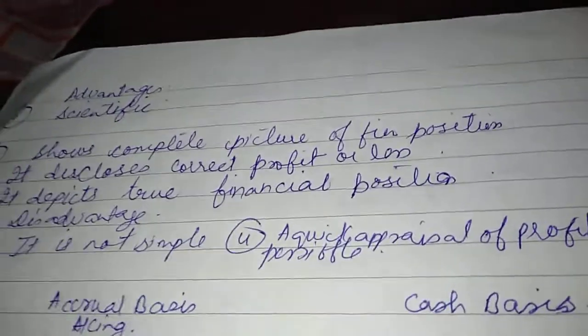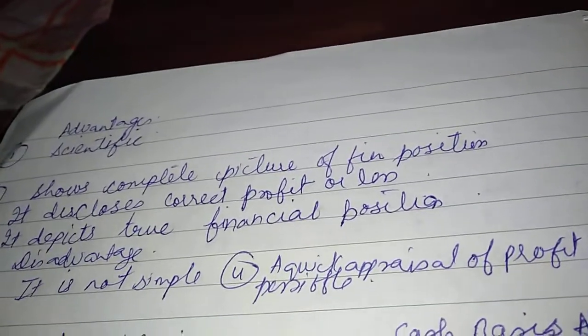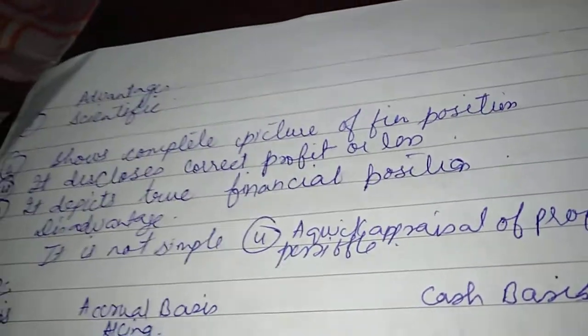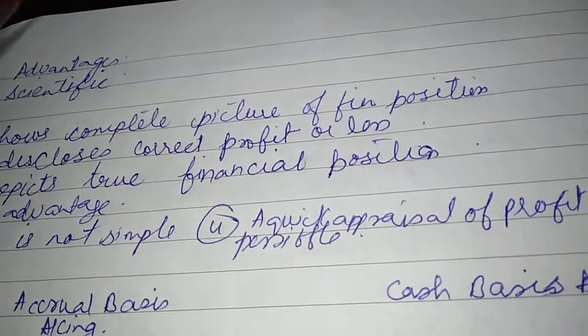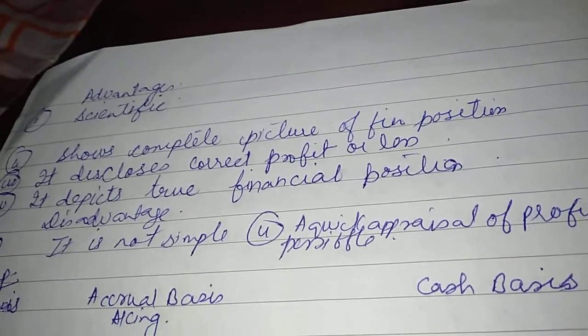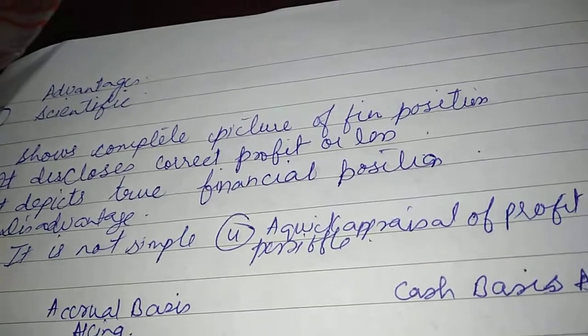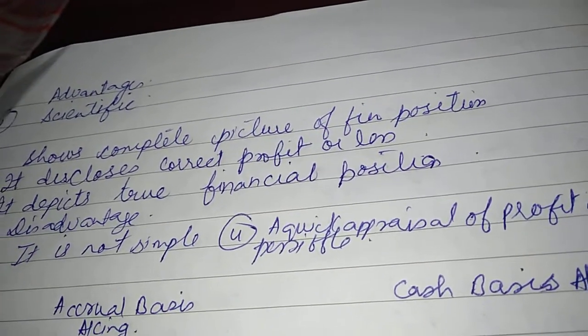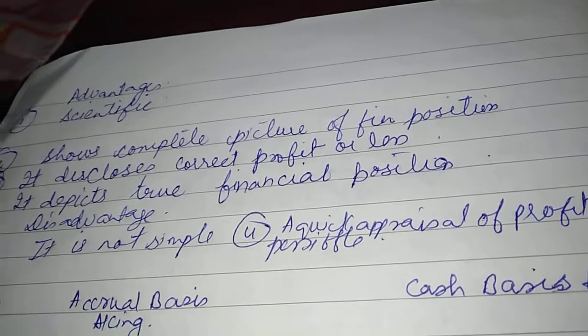Second, it shows a complete picture of financial position. Again, the same point, you can know everything about outstanding as well as prepaid items. Next, it discloses correct profit or loss. Yes, it discloses correct profit or loss because it is going to make adjustments for advance incomes and outstanding expenses.